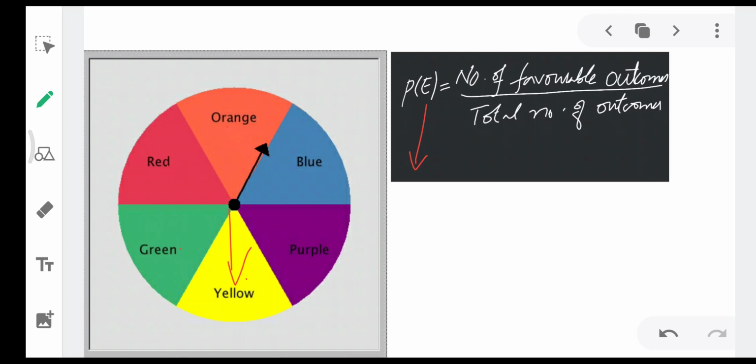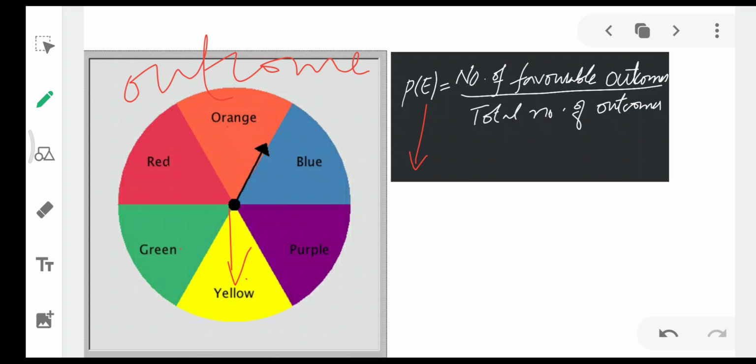What do we call it? Outcome. Rotating the spinner is an experiment, and when the spinner stops at any color, that is called an event, or it is called an outcome also.